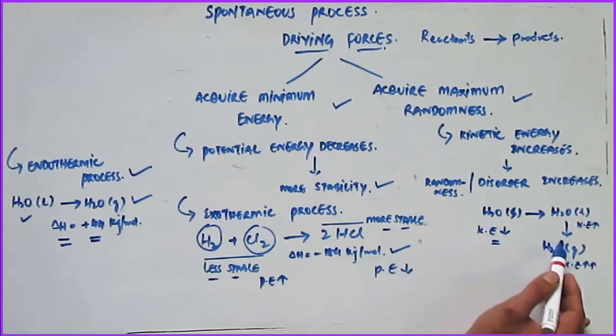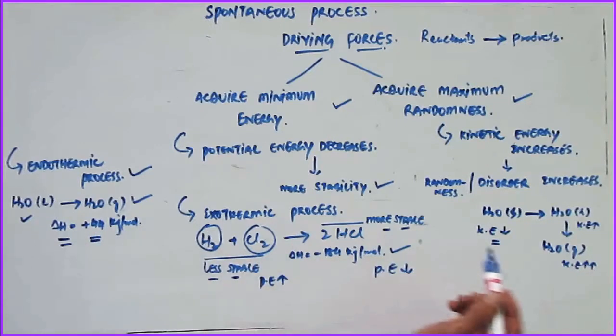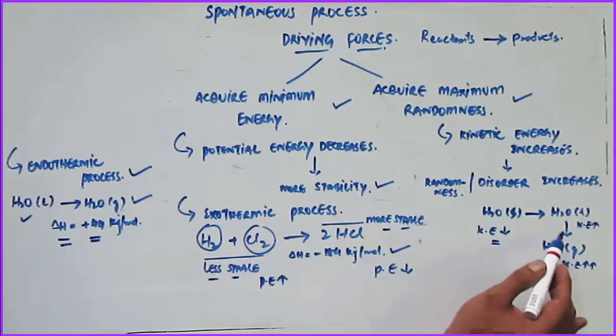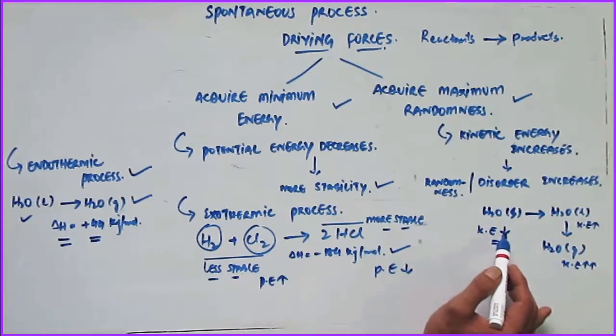Whereas when water is converted into a liquid state, the kinetic energy of the molecules increases. Upon providing some more energy, the water gets converted into a gaseous form, as we have seen in this case, that is 44 kilojoule per mole of energy. The molecules in the water attain more kinetic energy. In other words, there is greater randomness or more free movement as compared to the liquid state or as compared to the solid state of water.